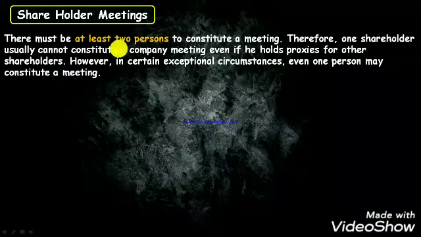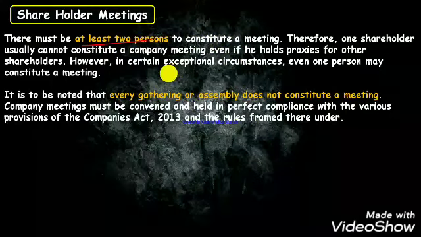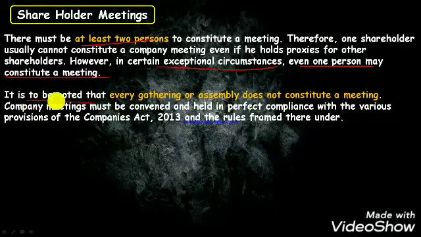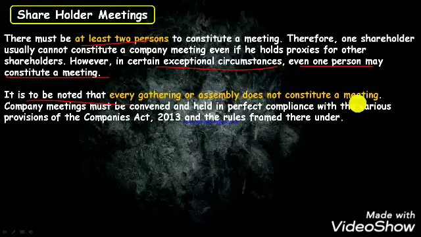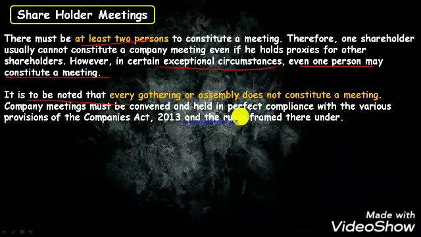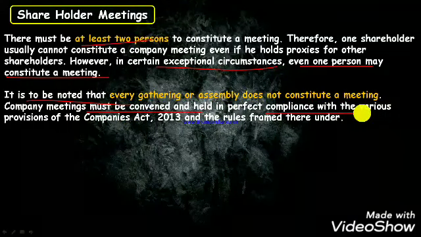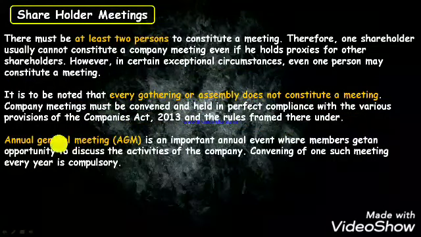Okay. Now let's talk about shareholder meeting. There must be at least 2 persons to constitute a meeting. Okay. But in certain exceptions, even one person may constitute a meeting. It is to be noted that every gathering or assembly doesn't constitute a meeting. For example, you go and meet the shareholder at a coffee house, that cannot be a meeting. That will be an informal meeting. Company's meeting must be convened and held in perfect compliance with the arrangements, okay, and the rules framed under the Companies Act 2013.